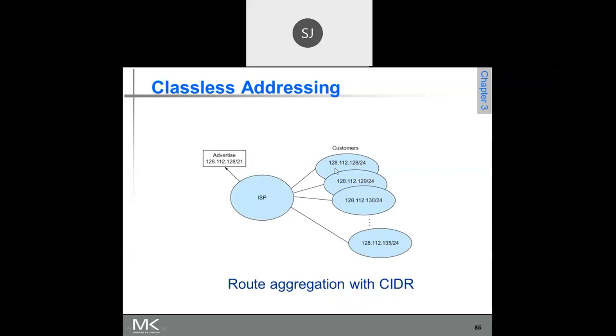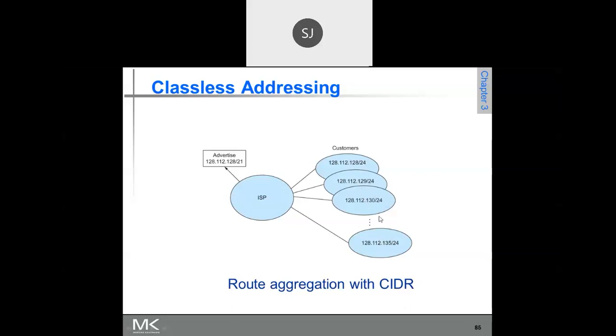As you see here, 128.112.128.0/24, likewise up to 128.112.135.0/24. Now all these are contiguous networks.